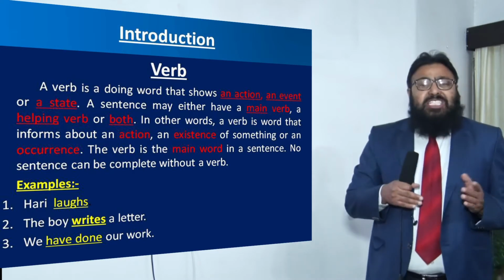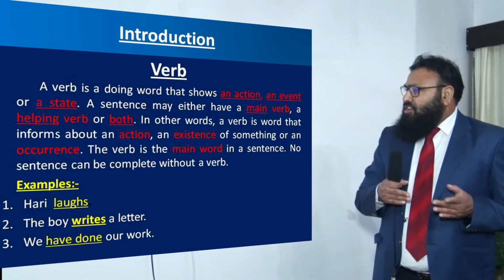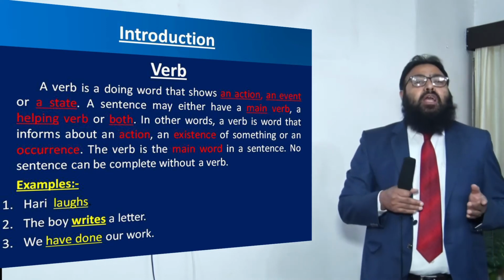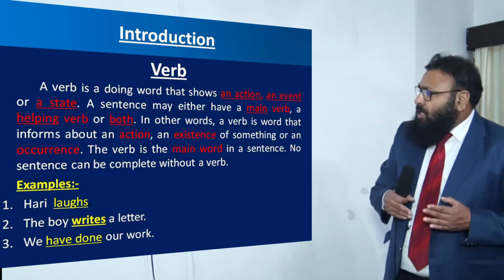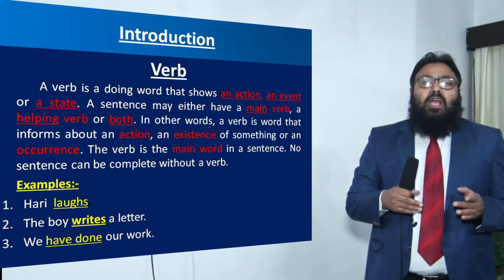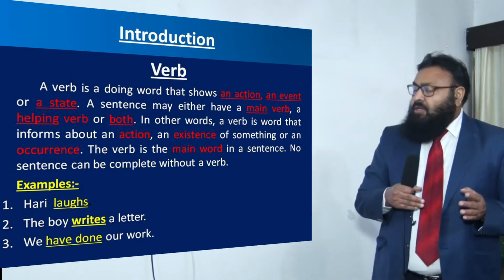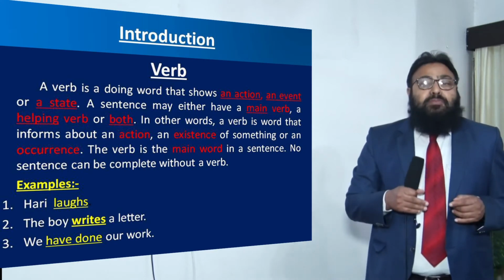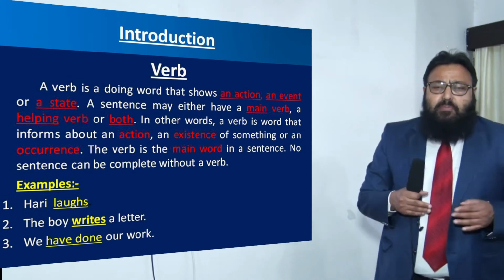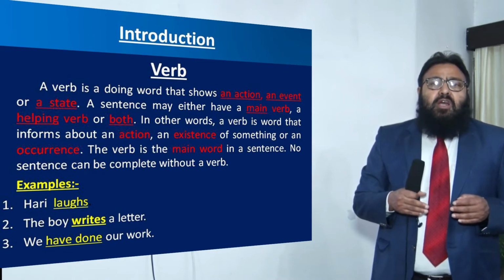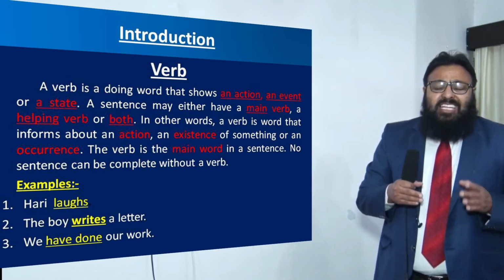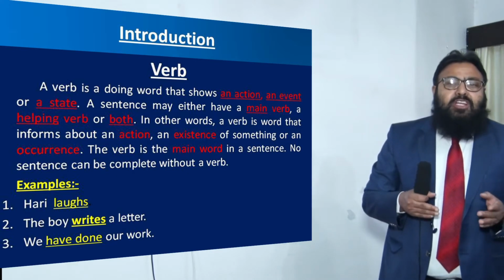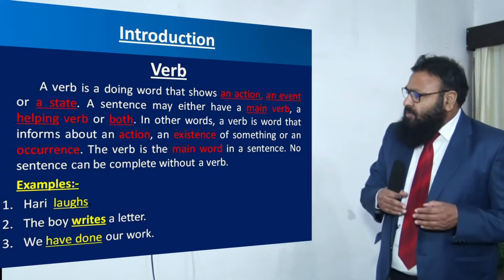The verb is the main word in a sentence. No sentence can be complete without verb. Let us take a few examples to prove my point. Hari laughs. A very simple definition of verb is that it is a word that says something about the agent or subject.